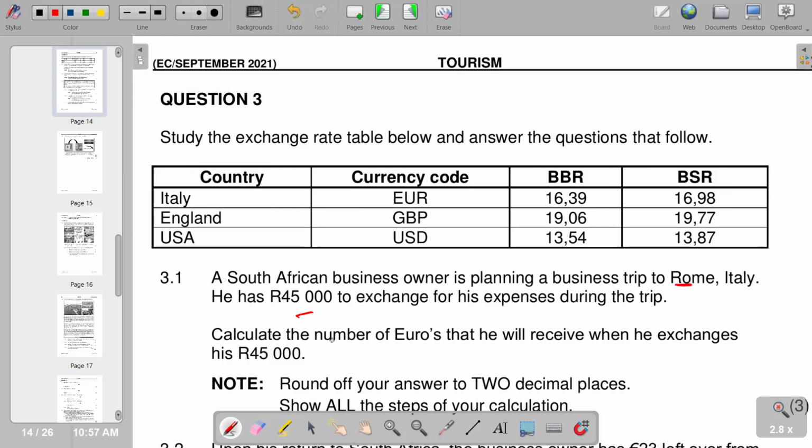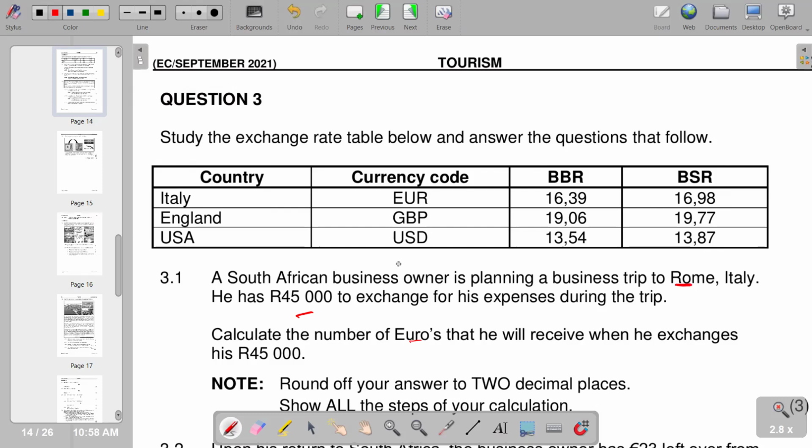So of course, the South African business owner needs euros, so he's going to buy the euros. But in the process, the rate that is going to be used is from the point of view of the bank. So the bank is the one that is supposed to sell, so that the business owner can buy.